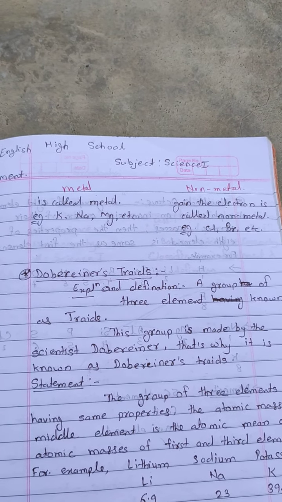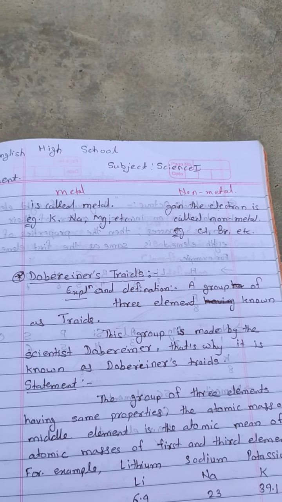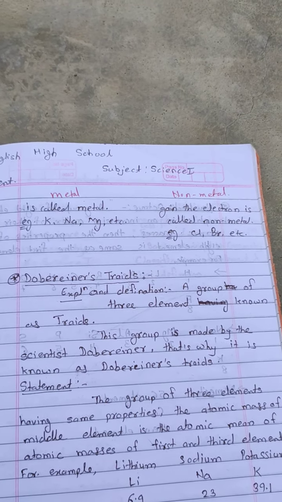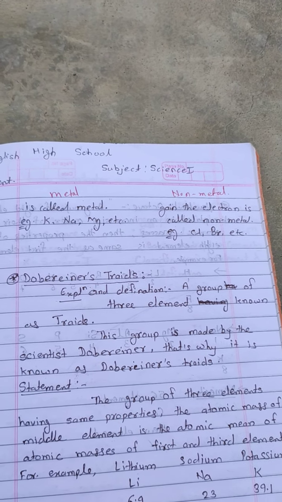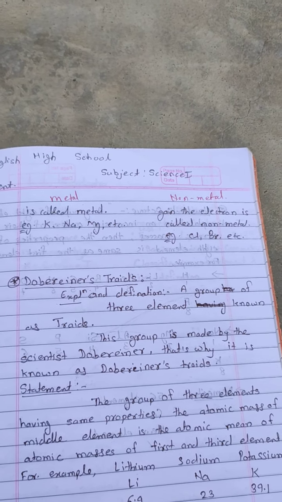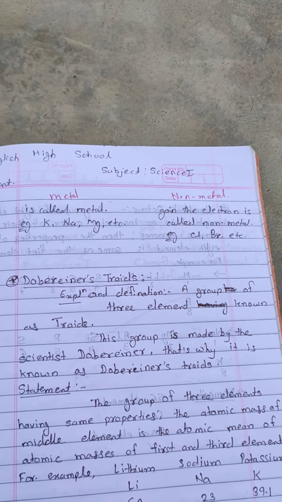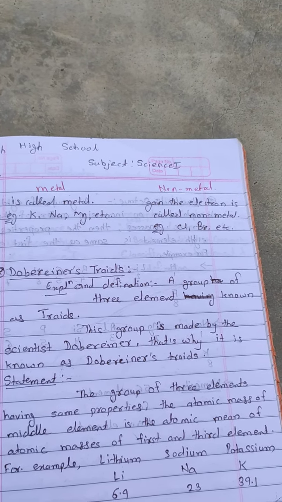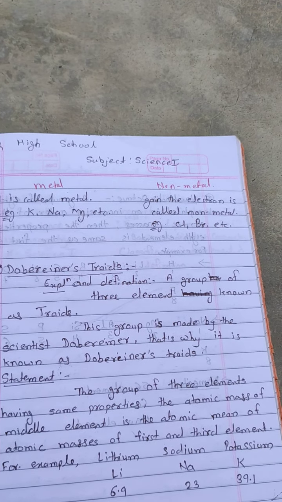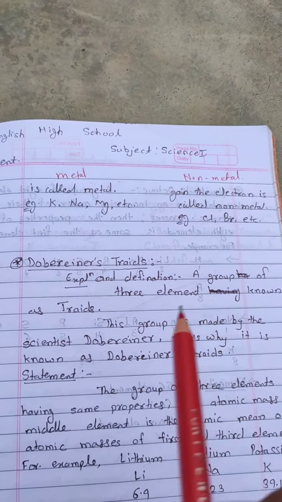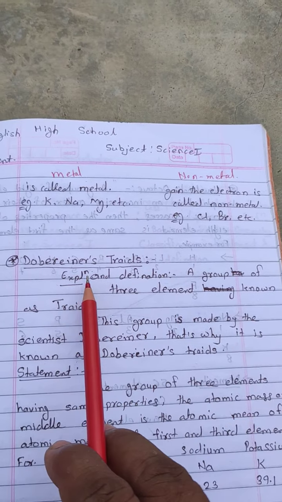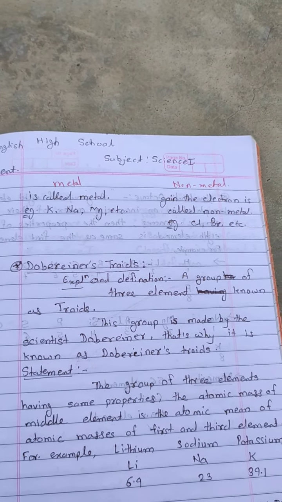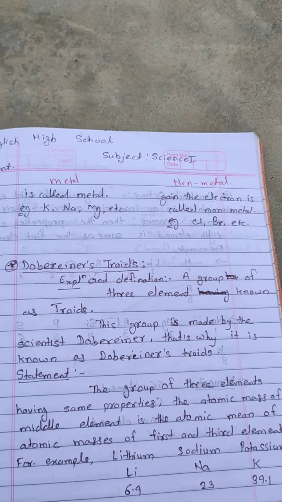So first Dobereiner started the experiment. He made a group of 3 elements, and according to him the atomic mass of the middle element is approximately equal to the mean of the first and last. A group of 3 elements is known as a triad, and this triad was made by the scientist Dobereiner.